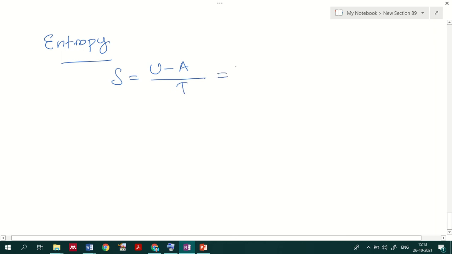A we already identified in terms of internal energy, so U minus minus 1 by 3 U, that means it will be plus, divided by T. So I can say 3U plus U divided by 3T will come here.